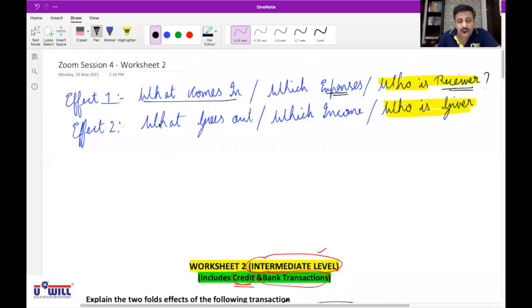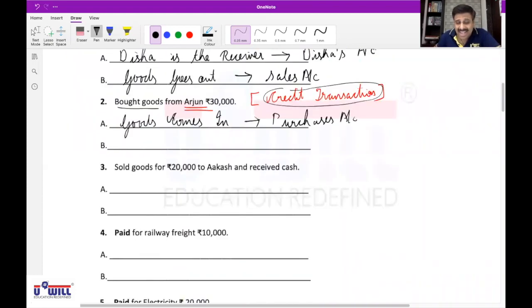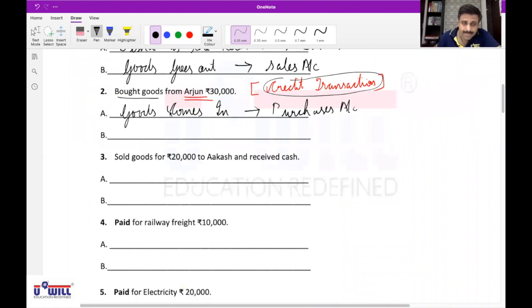Now, what goes out? Will you say cash goes out? No. Why no? Because it is a credit transaction. Ask the next question. Which income is earned? Do we get the answer? No. Ask the third question.